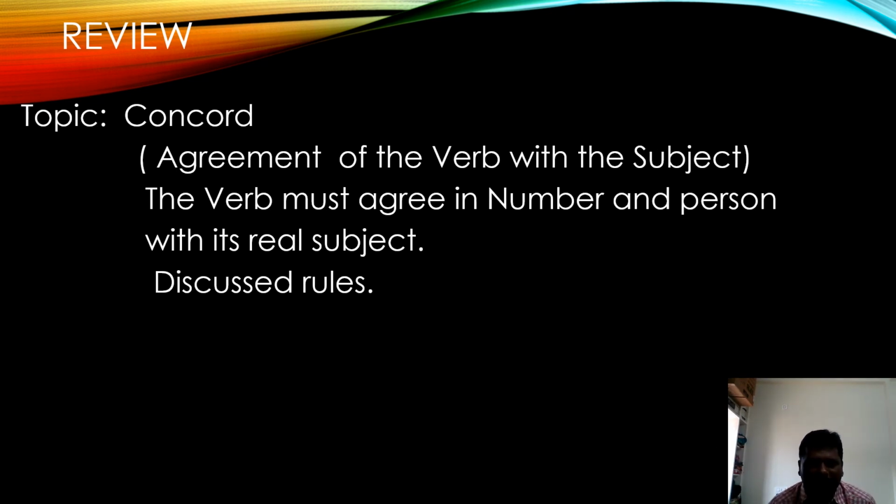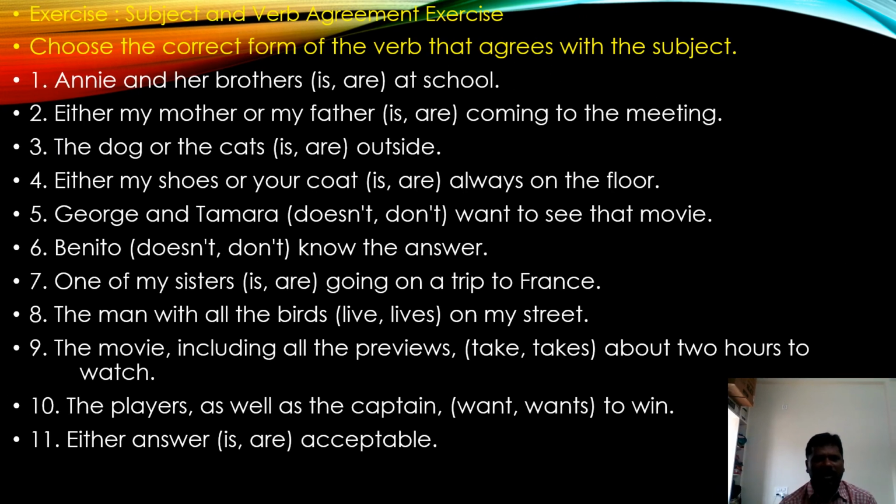Review. The topic is agreement of the verb with the subject. The verb must agree in number and person with its real subject, and we have discussed the rules regarding concord. Look at the exercise. Subject and verb agreement exercise. Choose the correct form of the verb that agrees with the subject.